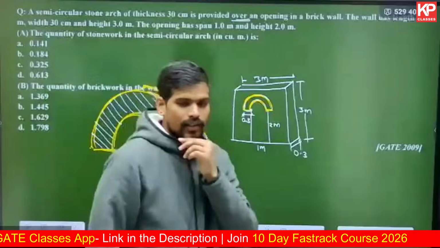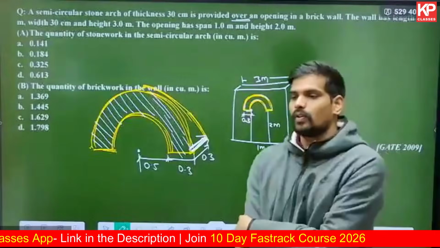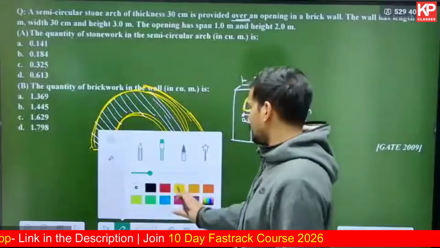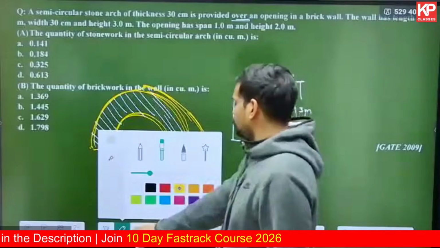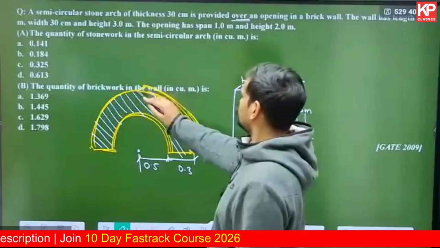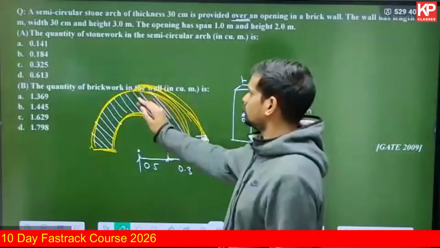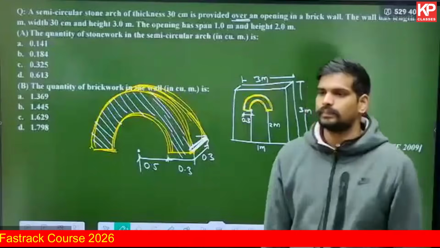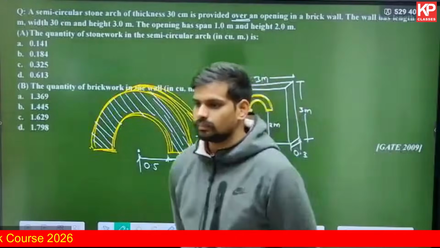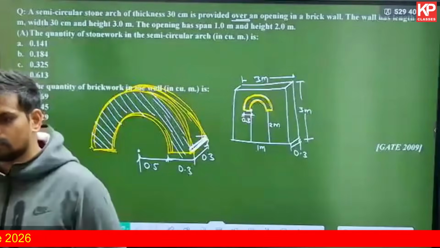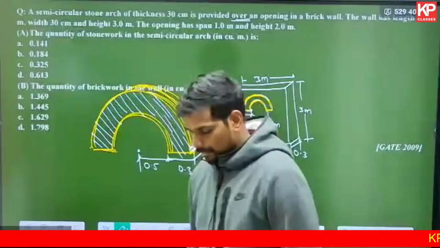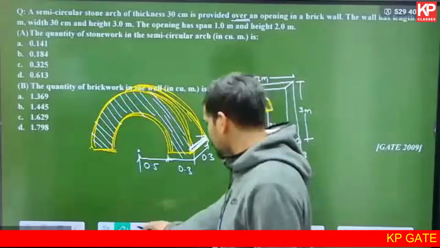Can anyone tell me which formula or concept you think will be applied here? There are different approaches you can use.